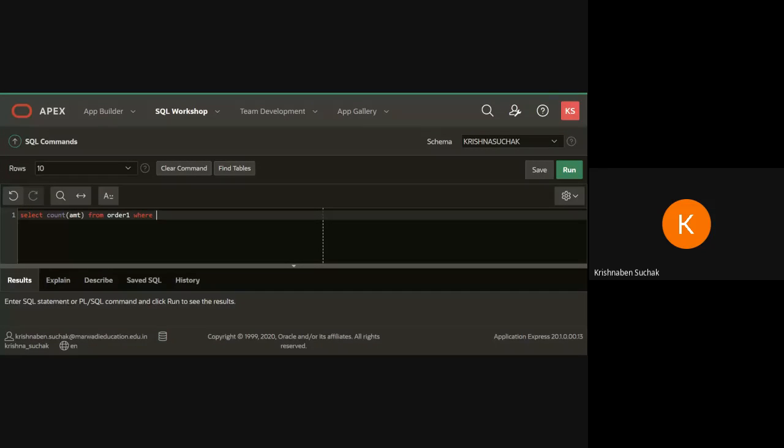Where to_char, because we are talking about date, I'm writing here to_char. Order date, that is my column name. Here in inverted commas, I'm mentioning the format, that is date and month. There I will be writing equal to, then here I will be writing the date 0310. Okay, try this one, everyone.